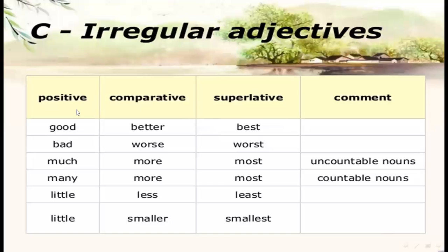Irregular adjectives: positive, comparative, and superlative. Here you see these words are not compared with each other regularly, like good, better, best; bad, worse, worst; much, more, most. Much we use for the uncountable noun, and many, more, most, many we use for the countable noun. You know that. Little, less, least; little, smaller, smallest. So this type of adjective is called irregular adjectives.